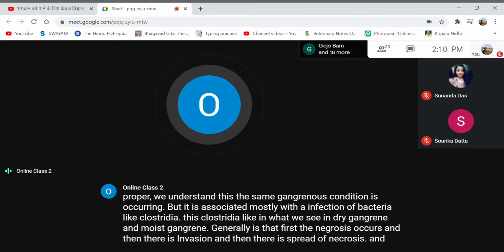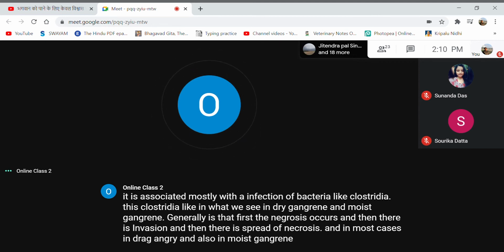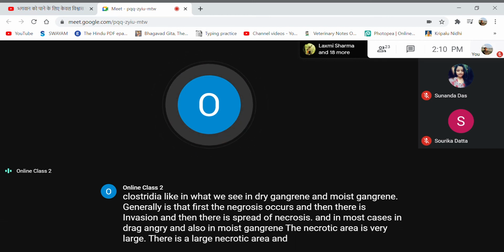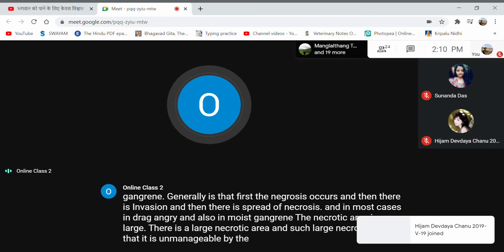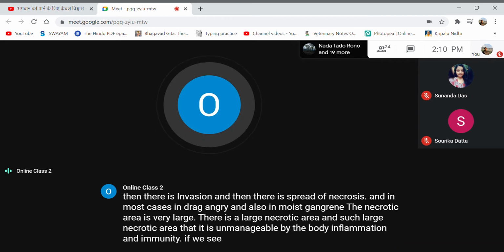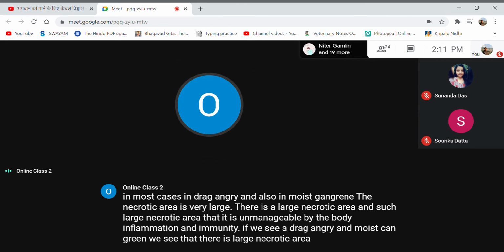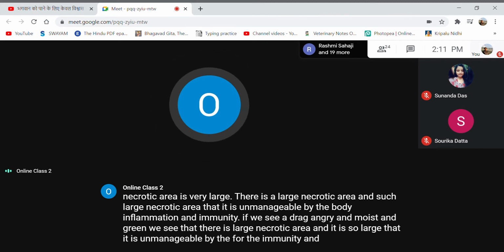And in most cases, in dry gangrene and also in moist gangrene, the necrotic area is very large, so large that it is unmanageable by the body's inflammation and immunity.